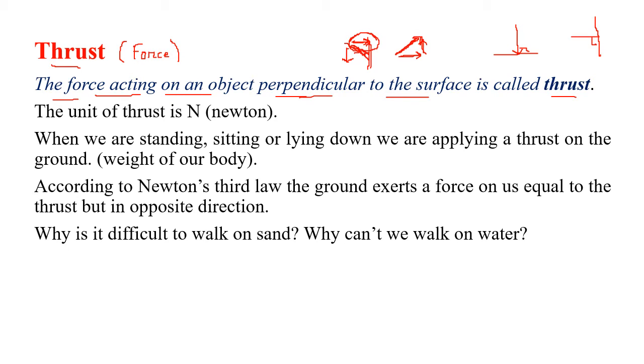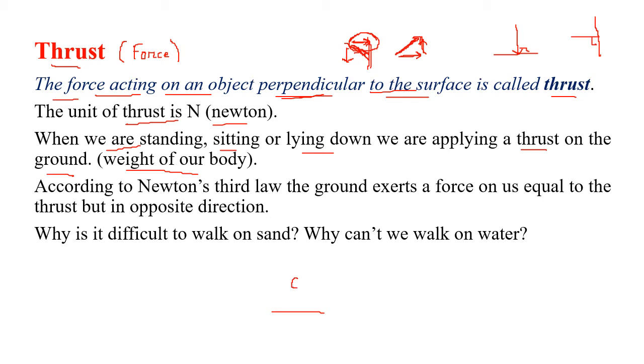So remember, thrust is a force, but the force acting on an object perpendicular to the surface is called thrust. Now the unit of force is Newton, so the unit of thrust is also Newton. Now how does gravity come into play here? When we are standing, sitting or lying down, we are applying a thrust on the ground. What is this thrust? It is the weight of our body.